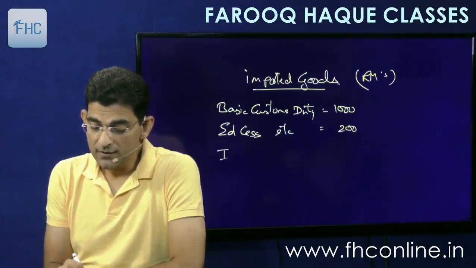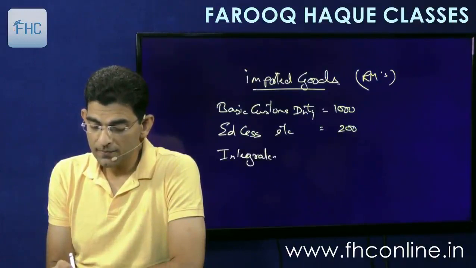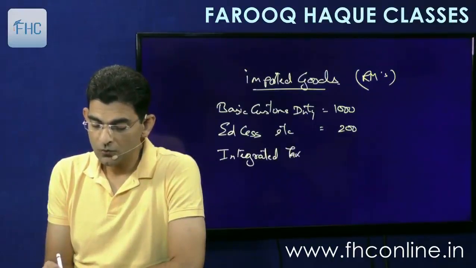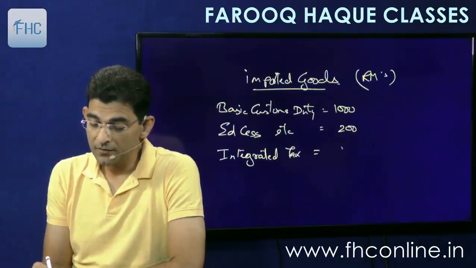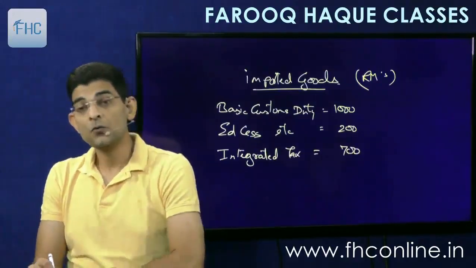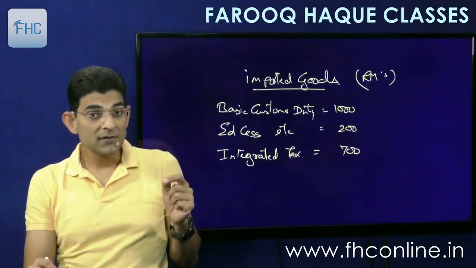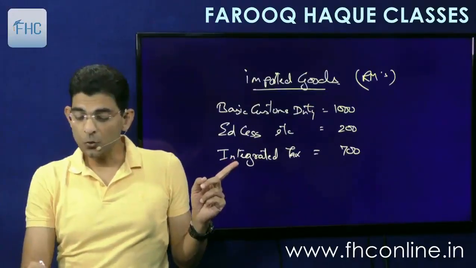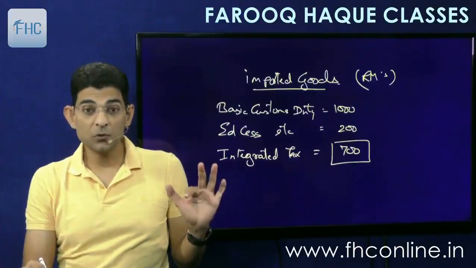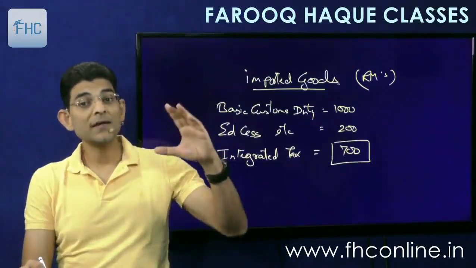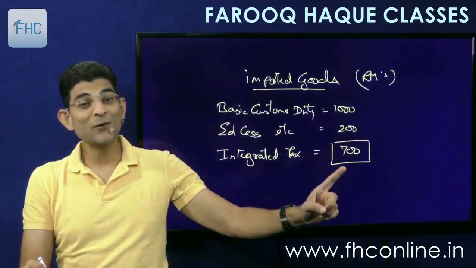And there is integrated tax of say another 700. Which of these three will be called input tax? Only the integrated tax. Only this integrated tax will be called input tax, means you are entitled to take credit only of 700.